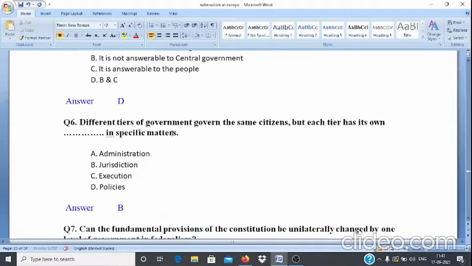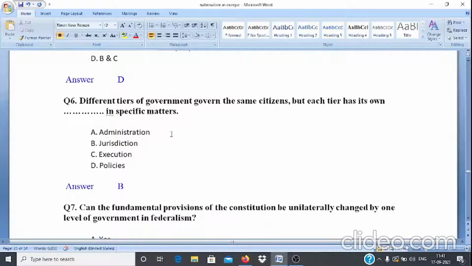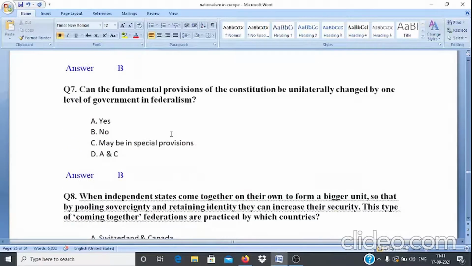Question number 6. Different tiers of government govern the same citizens, but each tier has its own dash in specific matters. Options are A. Administration, B. Jurisdiction, C. Execution, and D. Policies. And the answer is option B.